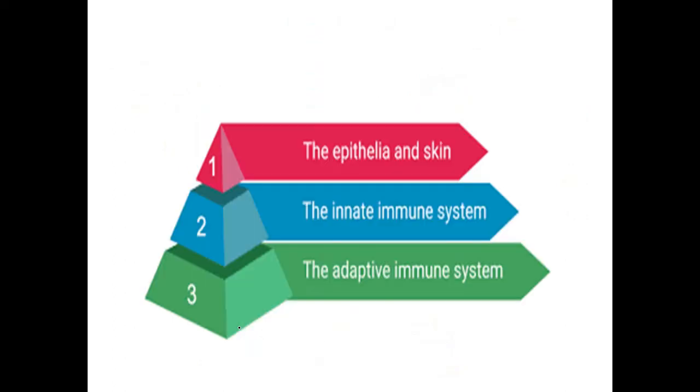Let's look at the basic structure of the immune system. The immune system is comprised of three layers of the defense that protects our body from various types of the attacks from microorganisms and even non-living things like toxins and metals, etc. Each layer is comprised of different mechanisms of immunity, and when one layer is breached or invaded, the mechanism of the layer below it comes into action until the attack is finally and successfully controlled.